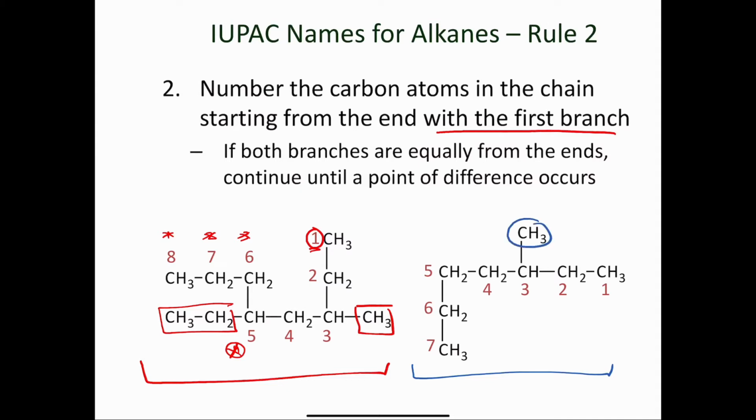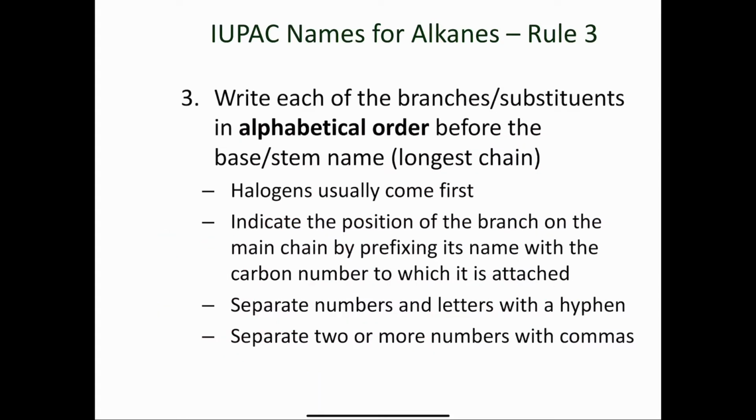which is this methyl group. And if we number starting over here, it is on the third carbon. If I had gone in this direction, 1, 2, 3, 4, 5, the methyl group would be on carbon number 5. Again, we want to give it the lowest possible number. Then we write each of the branches or substituents, so our ethyl, our methyl, so on and so forth. We write those branches or substituents, our alkyl groups, in alphabetical order before the base name, and that's the longest